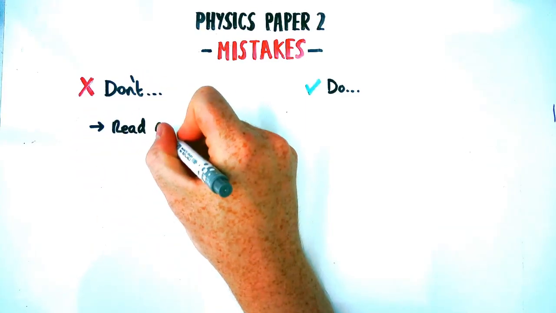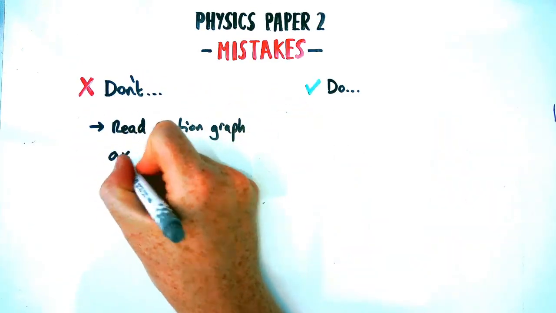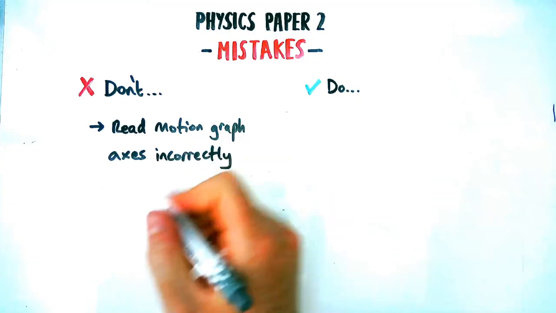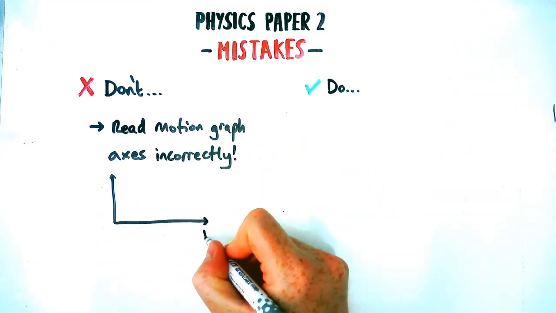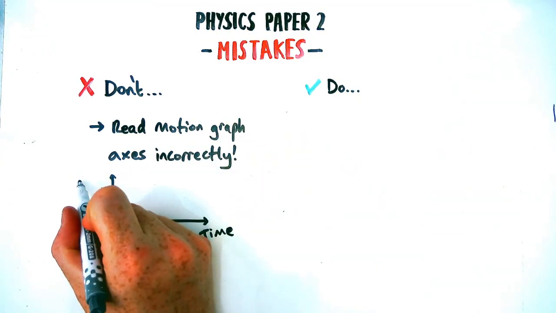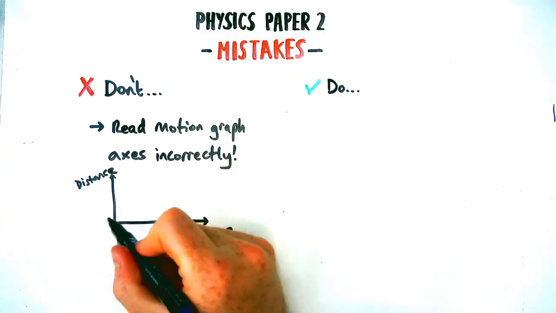Physics Paper 2 is on Friday and it's going to be one of your last exams, so you're going to be feeling extra tired. But don't lose marks by making these mistakes. So the first one for Paper 2 is about motion graphs, and it's all about reading the axes correctly.